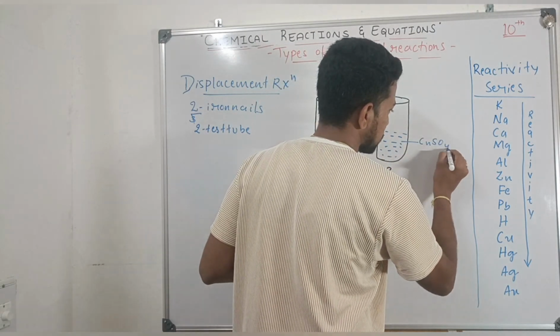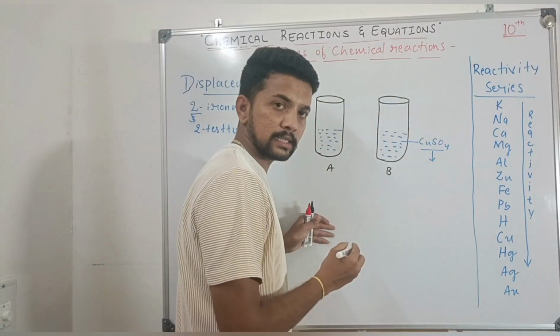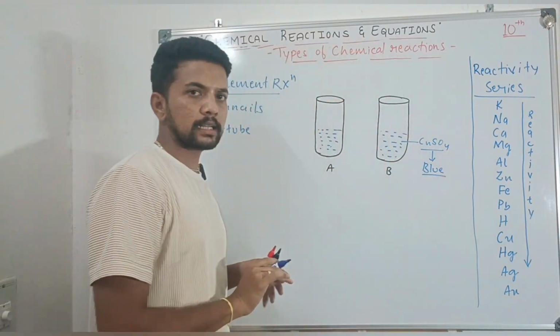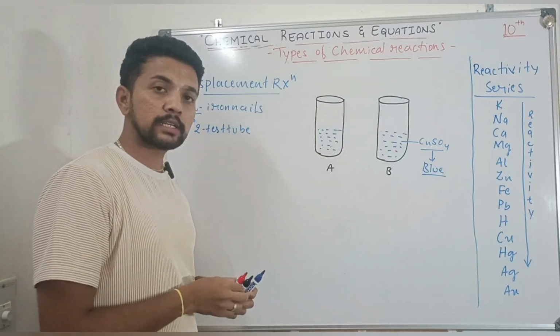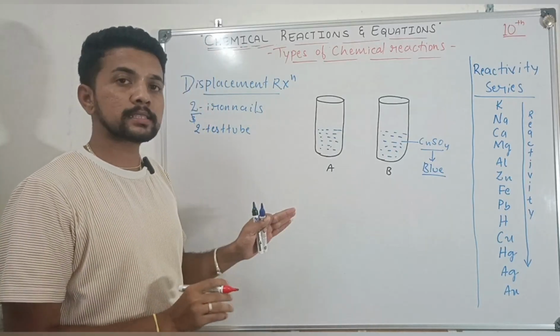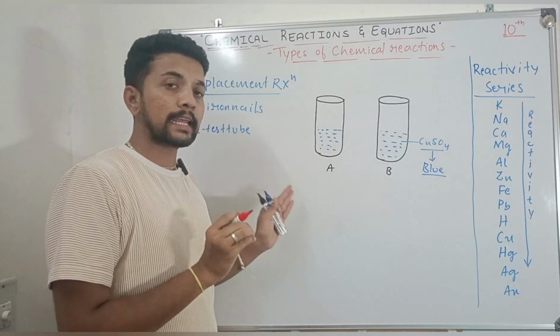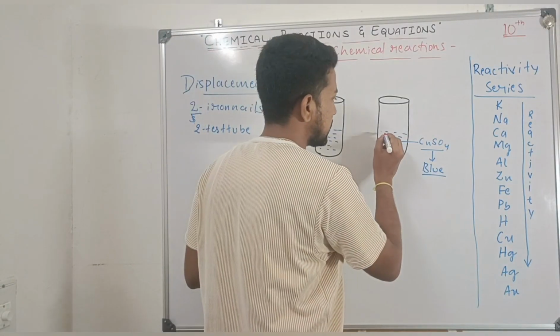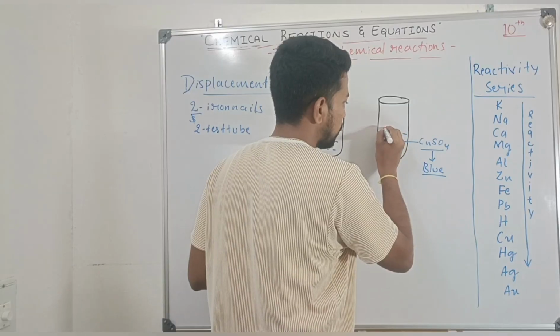Copper sulfate solution. This copper sulfate solution is basically blue in color. So after that you should immerse the iron nail in any one of these test tubes. I will consider test tube B. So in test tube B I will immerse one iron nail.